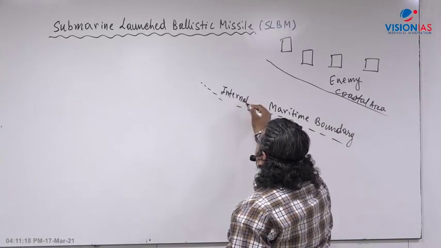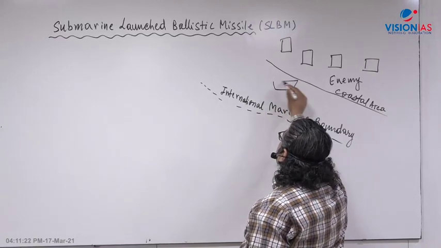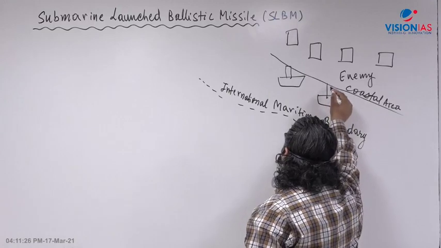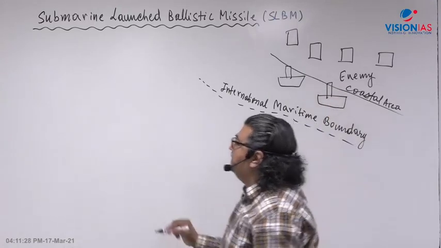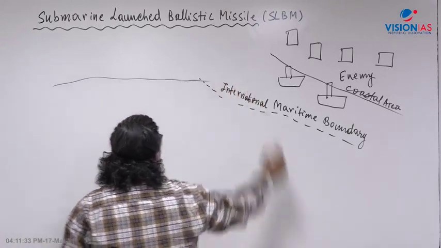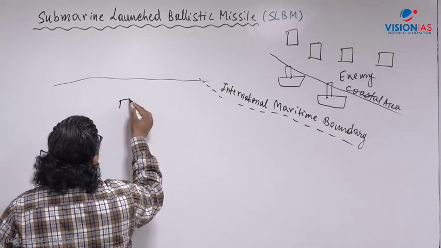You can take the example of Pakistan in this context, with all the naval warships of Pakistan, let's say Karachi. And let's say here, underwater, you have a very important submarine which India has built,